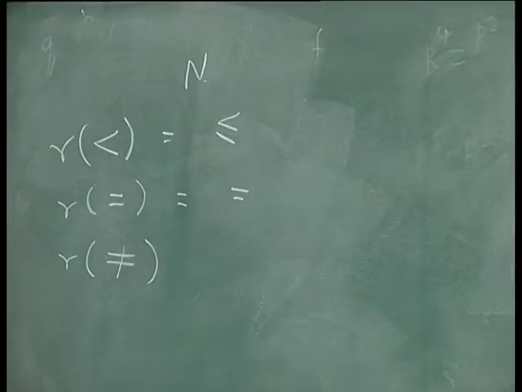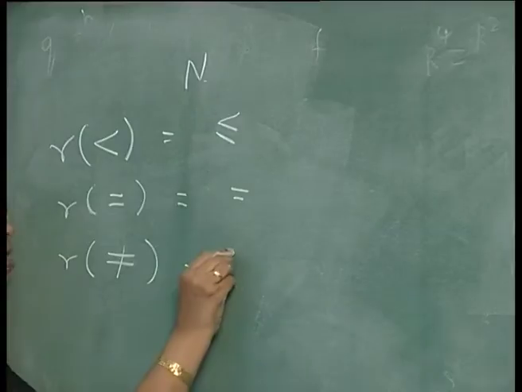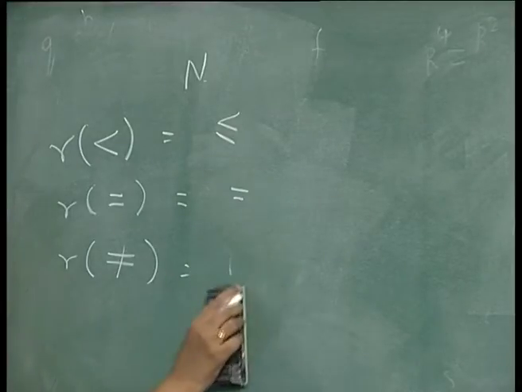You must also add self loops at every point, you must add the equality relation, that will become equal to the universal relation, where every number is connected to every other number. So, this is something about reflexive relation.